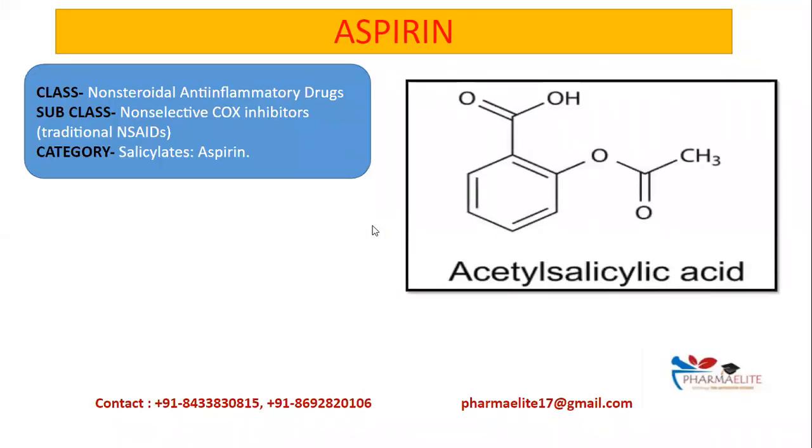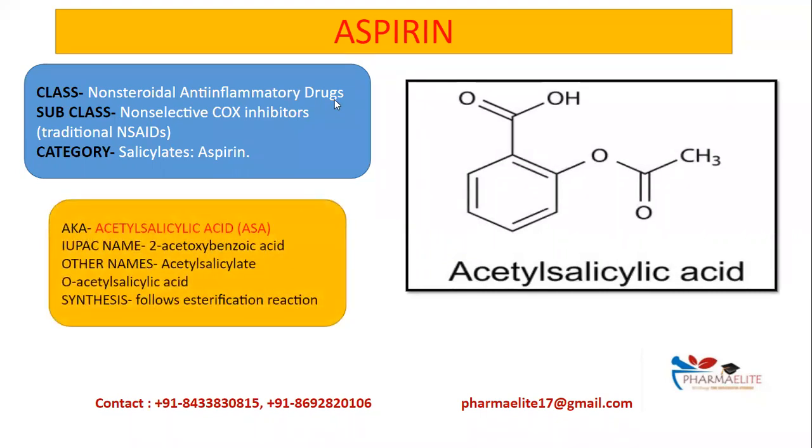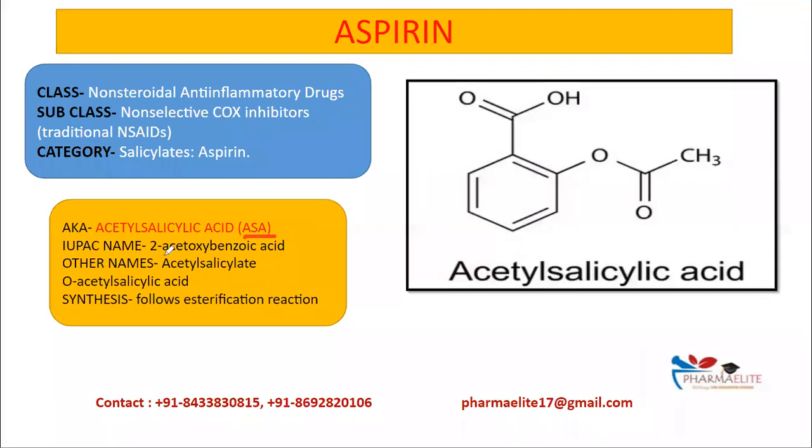Now, this is the structure of aspirin. Its chemical name is acetyl salicylic acid. So, aspirin is also known as acetyl salicylic acid or ASA. The IUPAC name is 2-acetoxybenzoic acid. So, this entire structure is of benzoic acid, and this group is the acetoxy group. This is first position, this is second, this is third. So in the second position, we have the acetoxy group attached. So that's why it's 2-acetoxybenzoic acid.